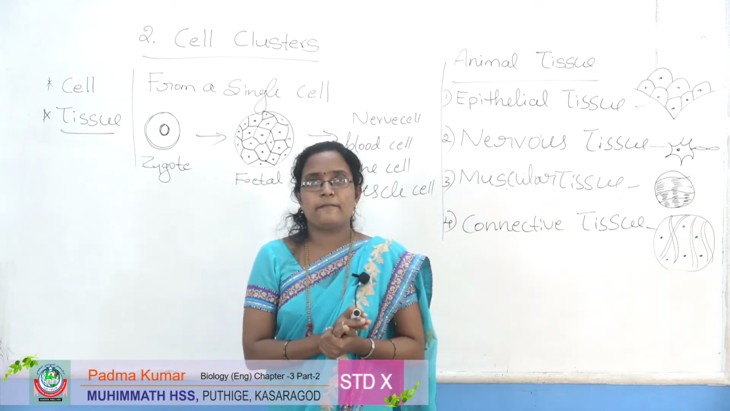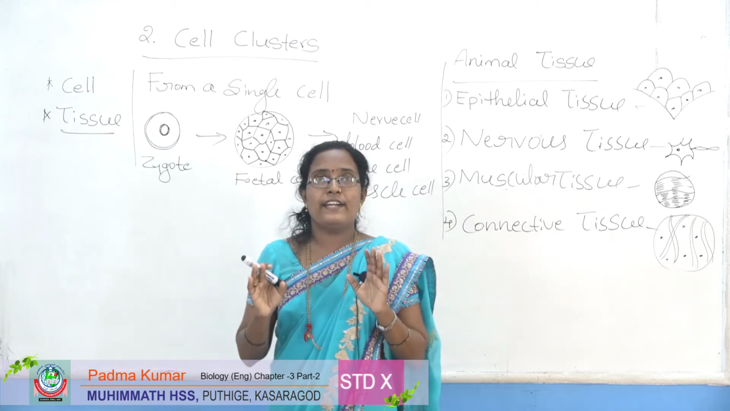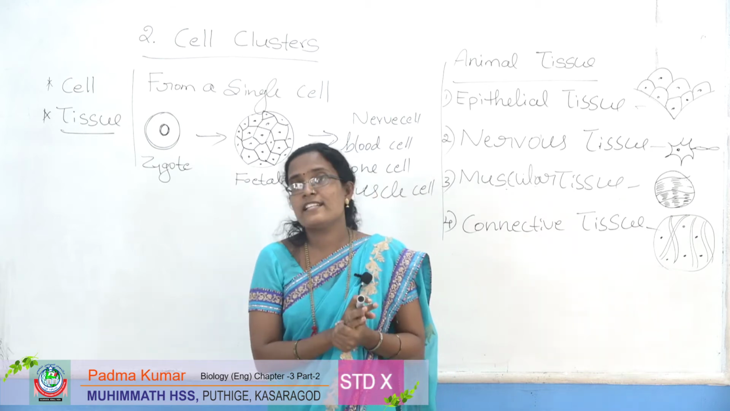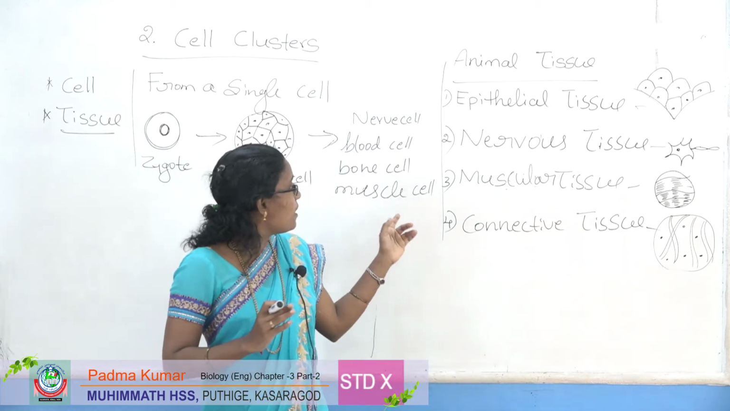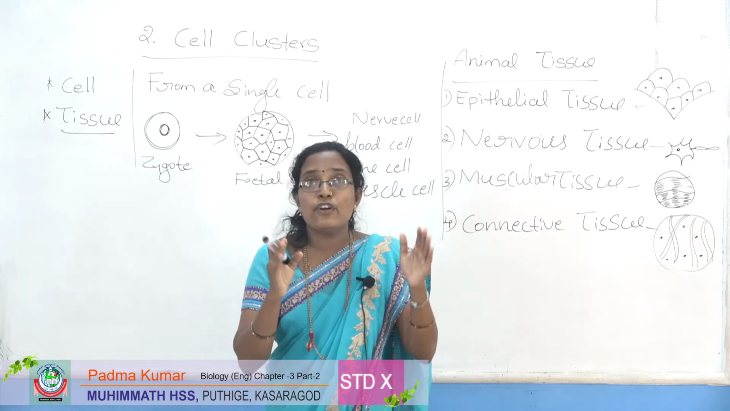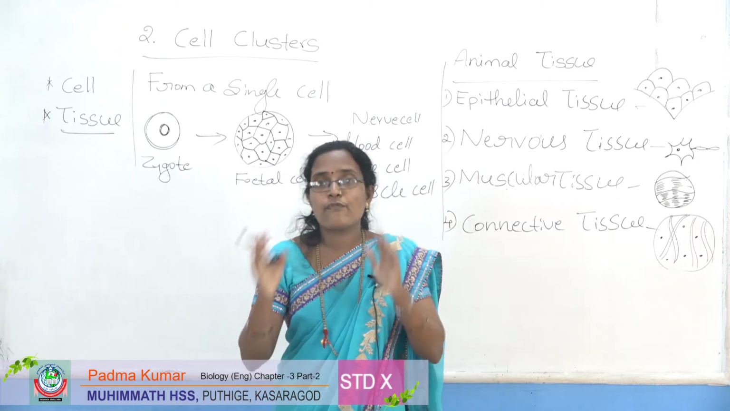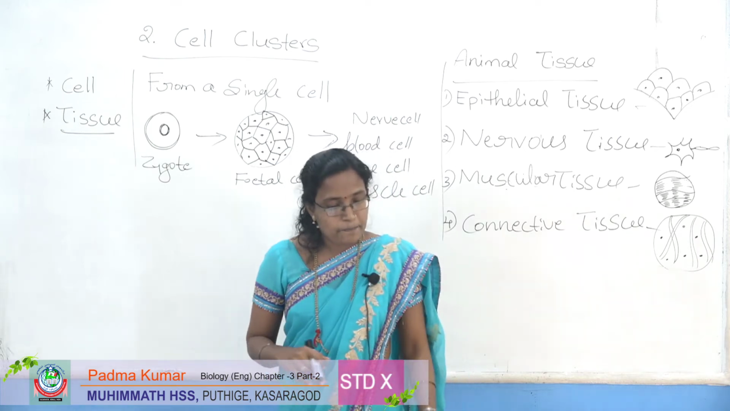All are cells, but they look different, the organs are different and the functions are also different. Which cells? Blood cells, bone cells, nerve cells and muscle cells. They look different, all are cells, but their functions and organs are also different.